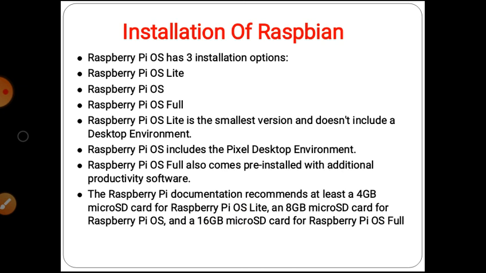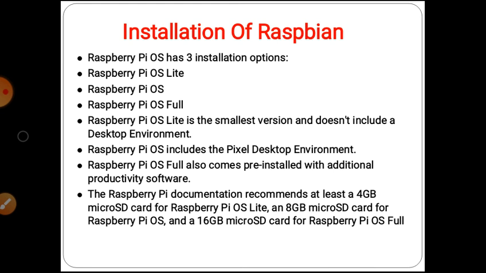Now we move to the installation of Raspbian. Raspbian is the most popular operating system for a Raspberry Pi. The installation process of Raspbian is the same for all models of Raspberry Pi, that means Raspberry Pi B, Raspberry Pi B plus, Raspberry Pi 3 and so on.